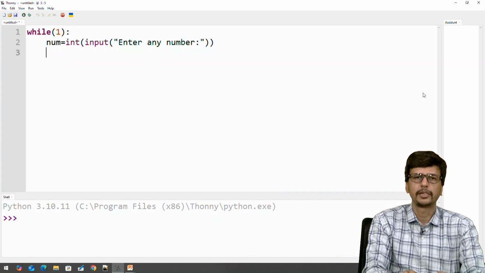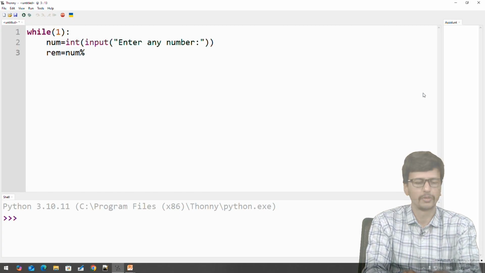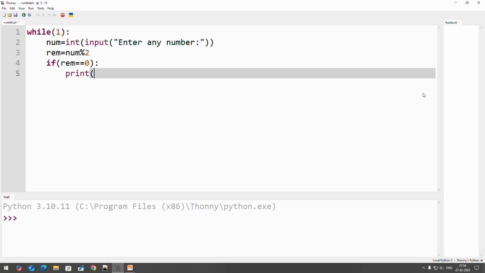Now the user will enter any number, and then you can check the remainder. The remainder we are storing in another variable, for example number modulo 2. As you already know, the modulo sign gives the remainder, and it will be stored in this rem variable. Now you are checking if remainder double equal to 0. So you are checking for even numbers, right? Here you check whether the remainder is 0. In that case, you can print that the number is an even number, and you want to terminate your loop, right?